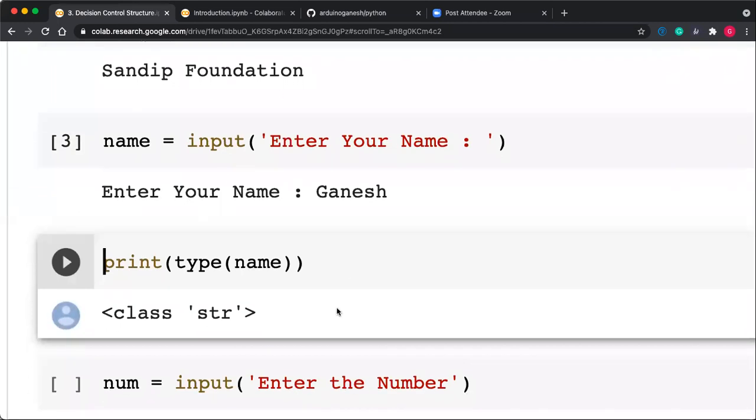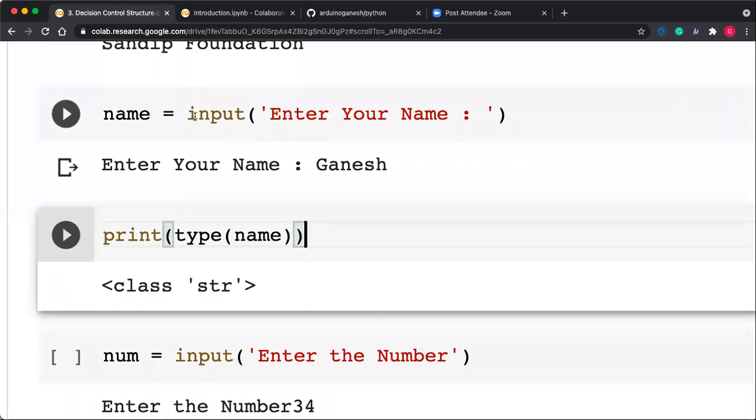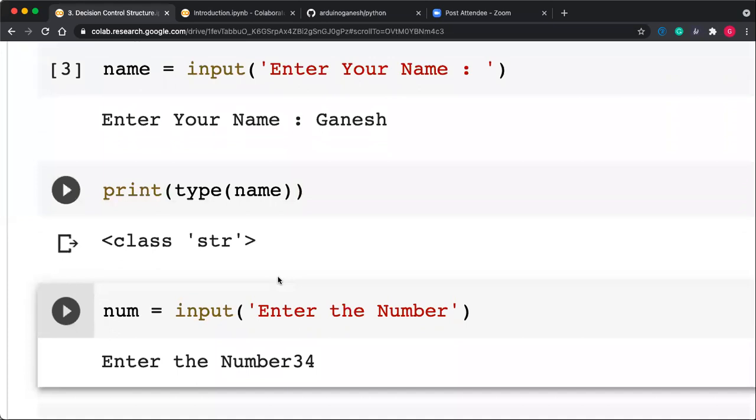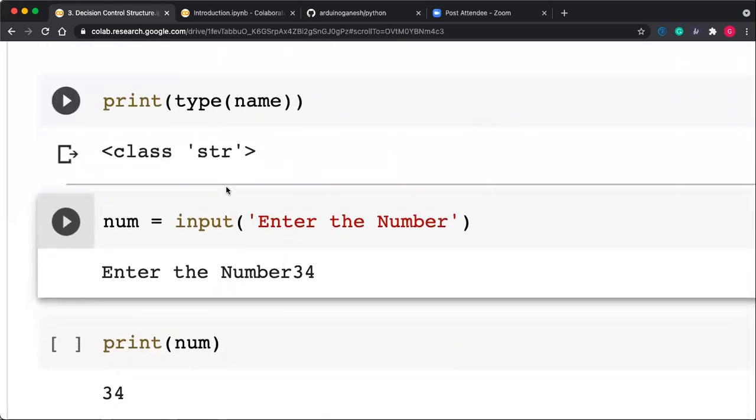Yes. So what is the type of name? As we have said earlier, the input function returns a string. So if I print the type of name, it is str, a string.